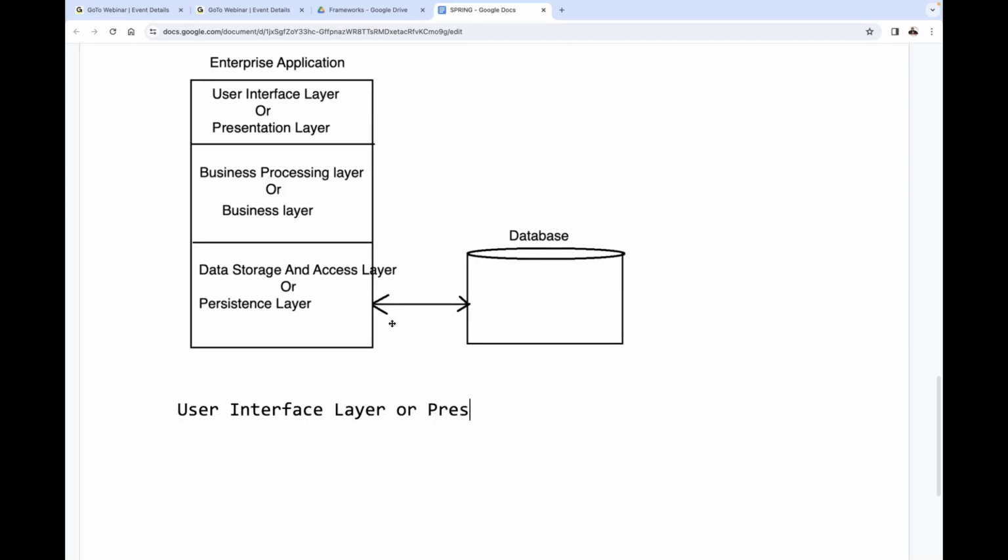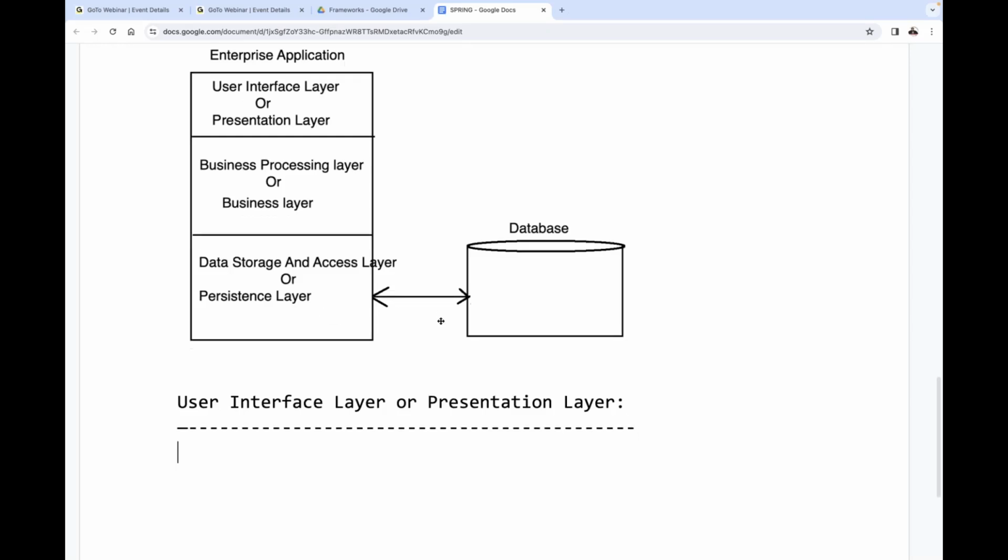or presentation layer. Now we need to understand this content. At least basic awareness is required. One more point I'm telling you. Why am I discussing all these points?